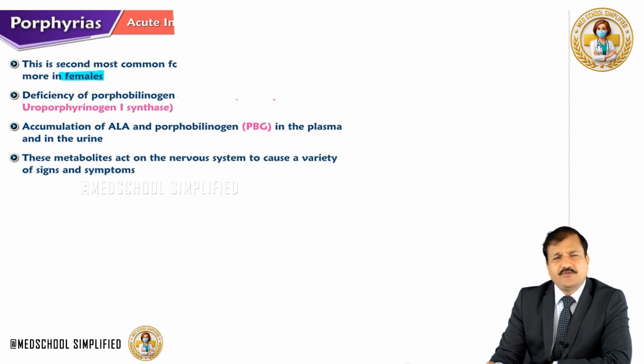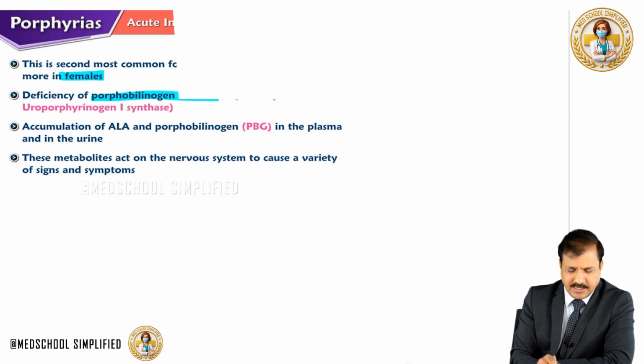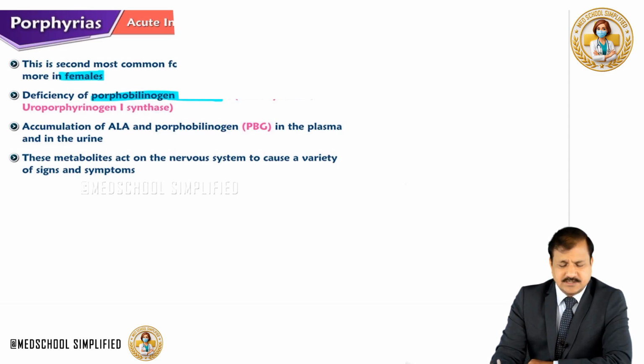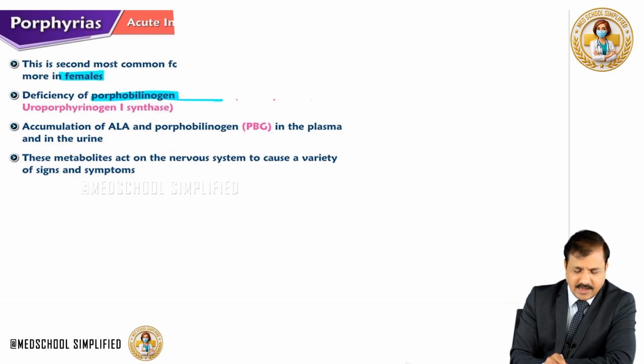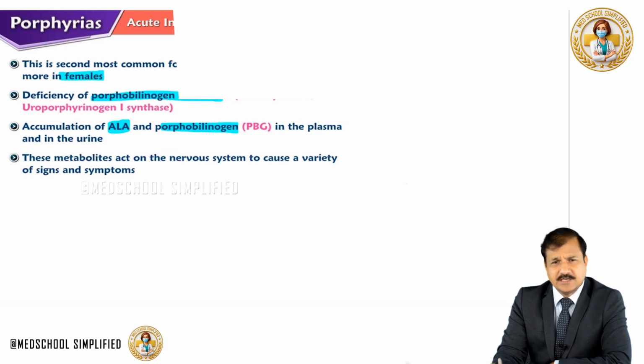The enzyme that is deficient in acute intermittent porphyria is porphobilinogen deaminase enzyme. As I told you earlier, the other name of this enzyme is also HMB synthase, or it is referred to as uroporphyrinogen 1 synthase. So here in this disease, there will be accumulation of ALA and porphobilinogen, that is referred to as PBG.